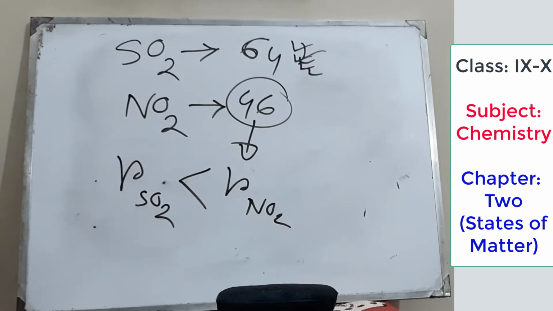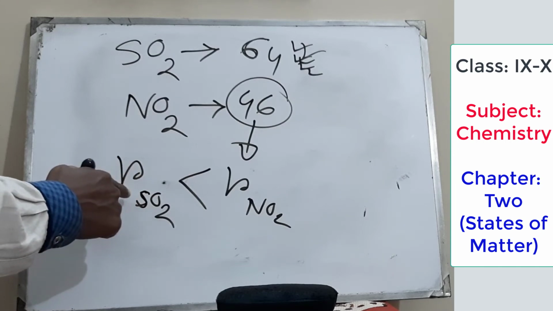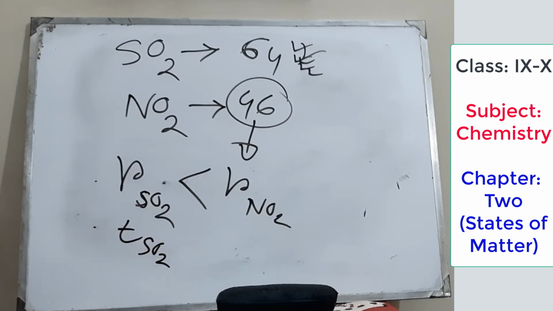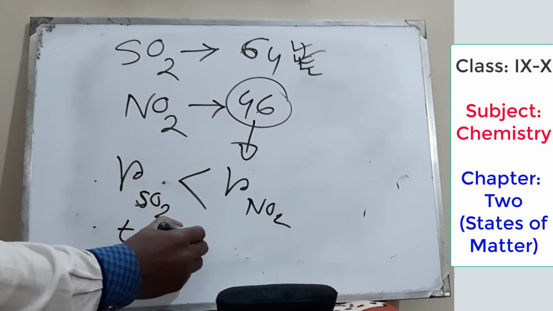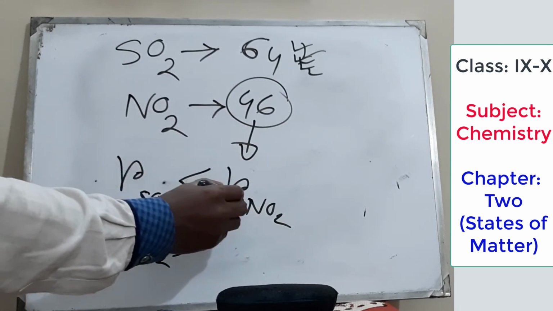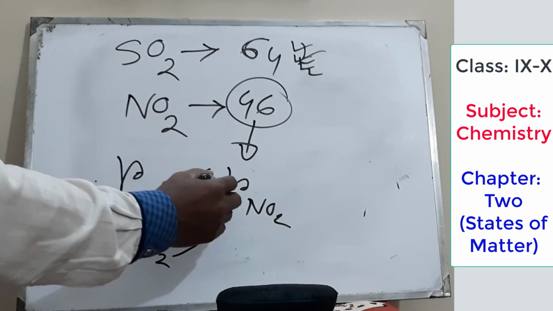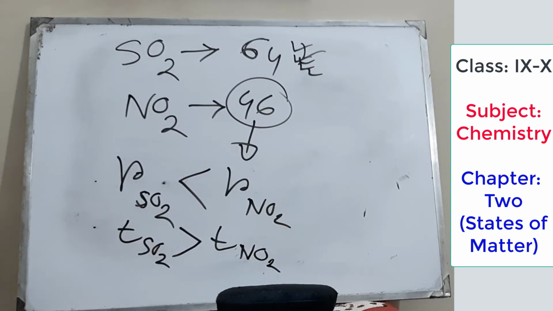If I consider time, the rate for sulfur dioxide is smaller. So the time for sulfur dioxide, that means the spreading time, or how much time it will take, will be more. But the rate for nitrogen dioxide is greater, so it will take less time. When molecular mass is greater, then the diffusion rate is smaller.